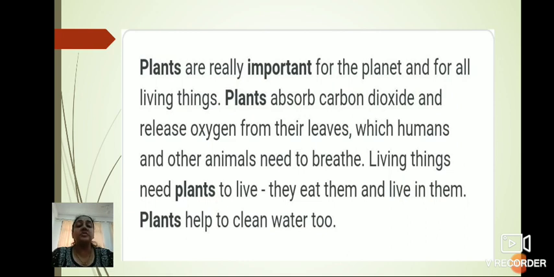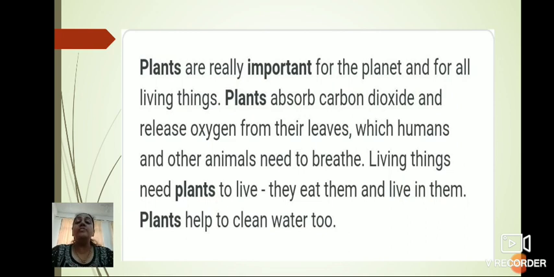So the plants absorb the carbon dioxide and release the oxygen. Living things need plants to live. They eat them and live in them. Plants help to clean water too. Isn't it? So in this way, plants are very useful for us.